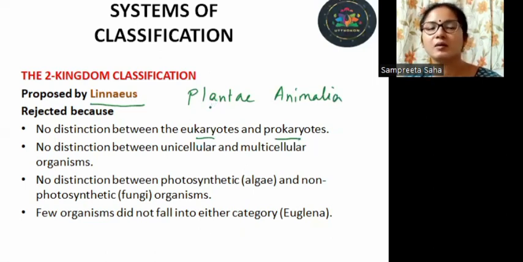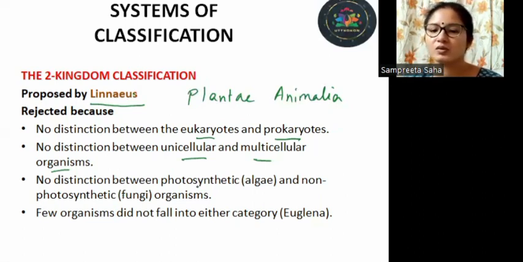So if I compare the system with the current five kingdom classification that we have, they are all eukaryotic groups. So where would we place the prokaryotes? And why should we place them in these two groups? So this was faulty. No distinction was made between eukaryotes and prokaryotes. No distinction between unicellular and multicellular organisms. So there are certain groups which consist of only unicellular organisms, and there are certain ones which contain the higher forms, the multicellular forms. So there was no distinction made.